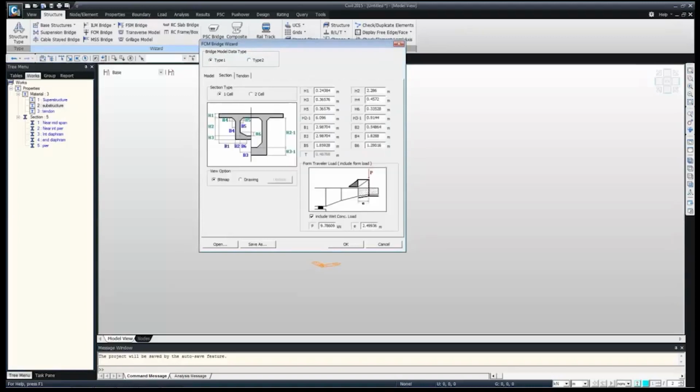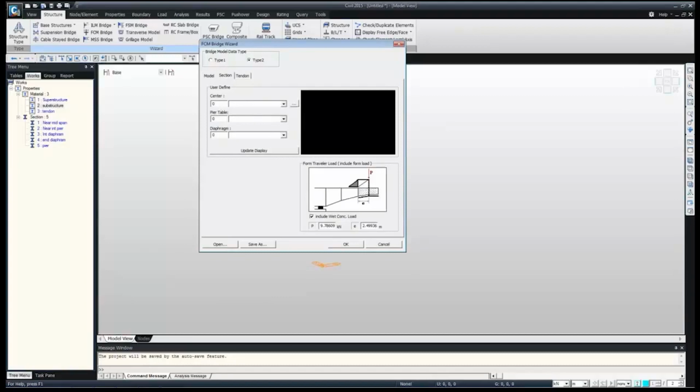Here in section, again there are 2 types. We can directly give the input here if it is a constant section, or we can go to the cell type 2. In type 2 we can select the sections which we have defined earlier. For the center it is near mid span, then at pier table near internal pier. Then this diaphragm is for the internal diaphragm, so we can directly say internal diaphragm. We can then set cell update display, so it displays here what my near mid span section is and what my near internal pier section is.